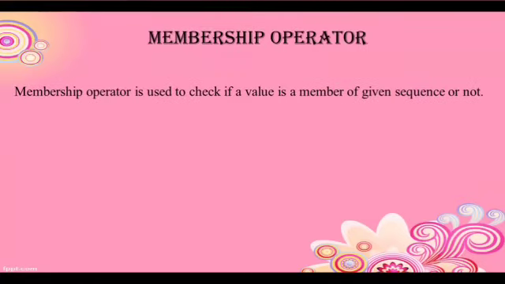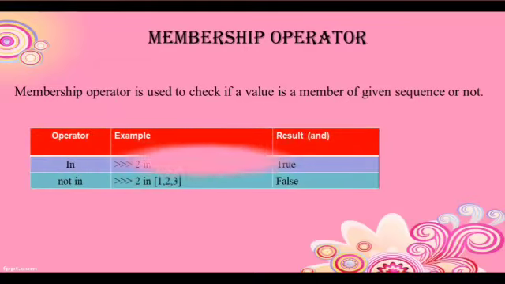Membership operator is used to check if a value is a member of a given sequence or not. In, for example, 2 in 1, 2, 3. Is 2 present in 1, 2, 3? Yes, it will return true. Not in: 2 not in 1, 2, 3. Is 2 not present in 1, 2, 3? No, it is present, so it will return false. So these are the membership operators.